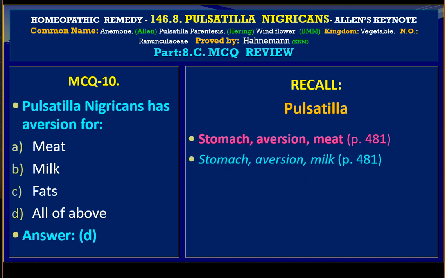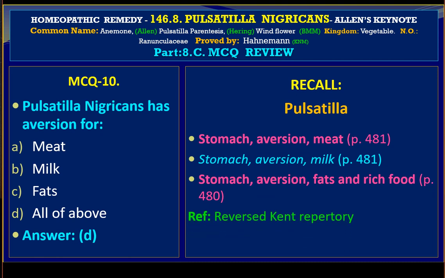Stomach, aversion to milk, a second grade representation, and stomach, aversion to fats and rich food, again first grade representation, and the information is coming from Reversed Kent Repertory.